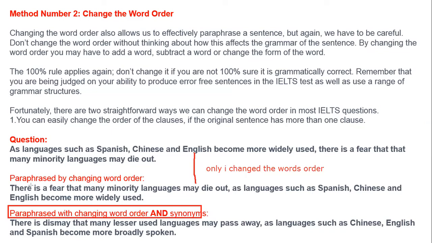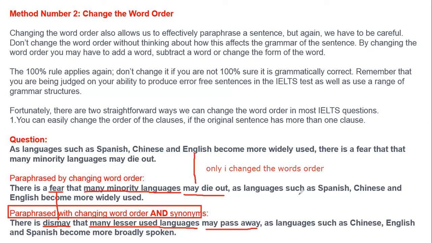Over here, I have used the word, suppose in this case, there is a fear. Can you see? And I want to say there is a dismay. I have used the word dismay for this one. Clear? There is a dismay. That many minority languages, in this case, what I have also used as a synonym, that many lesser used languages. Over here, what we have used, may die out, and what we have used here, may pass away. We are using synonyms for it.